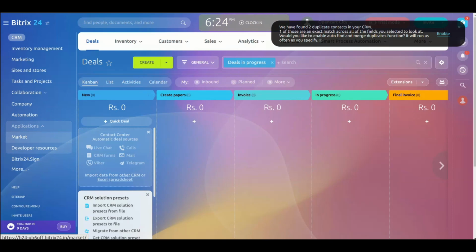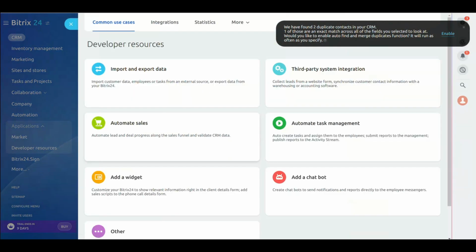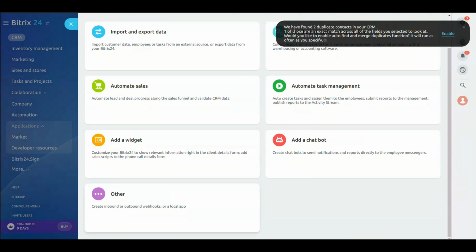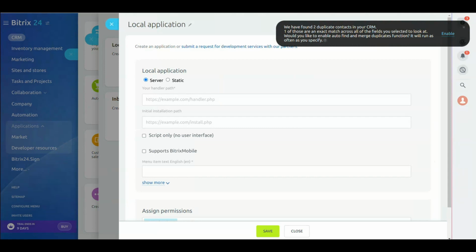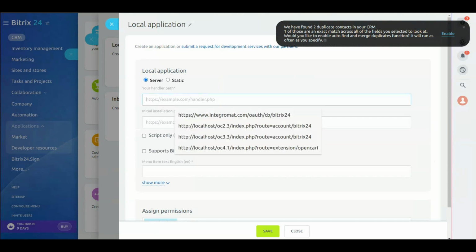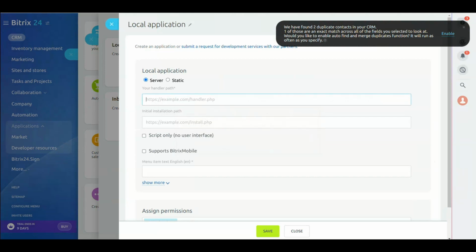Now click Applications, then Developer Resources. Now click Other and go to Local Application. Select Server. Enter Redirect URI in your handler path. Select the checkbox Script Only.